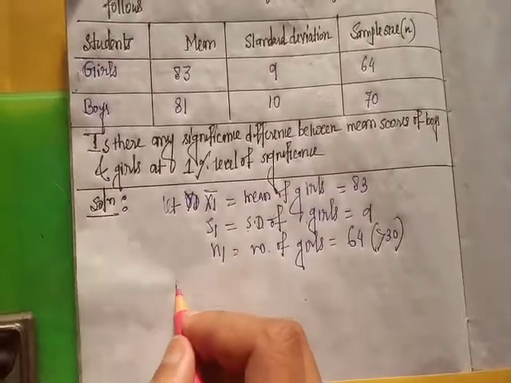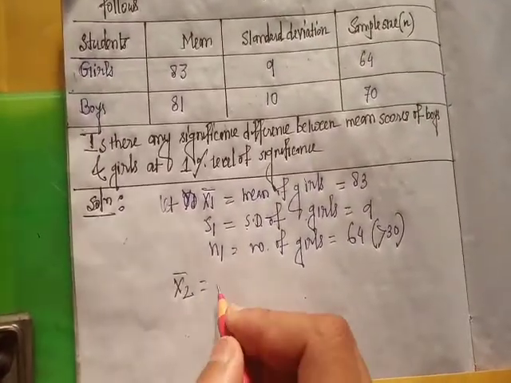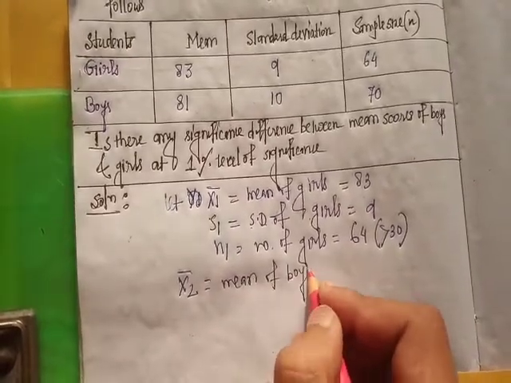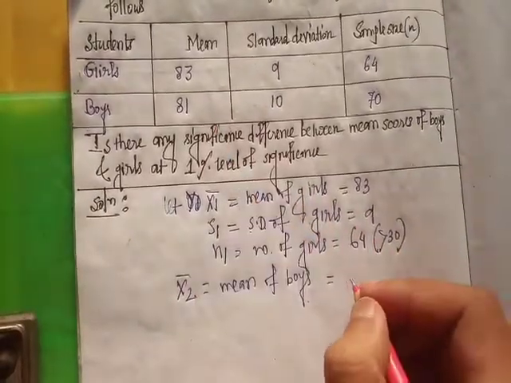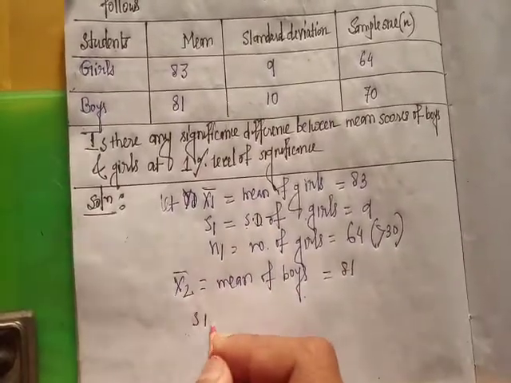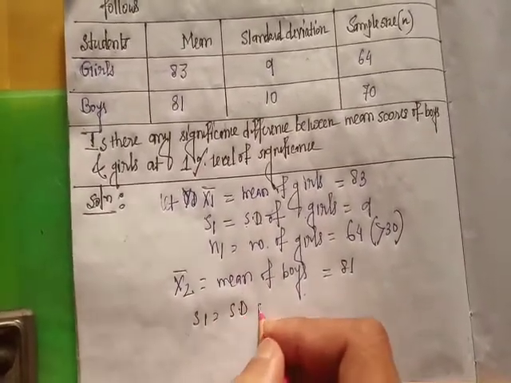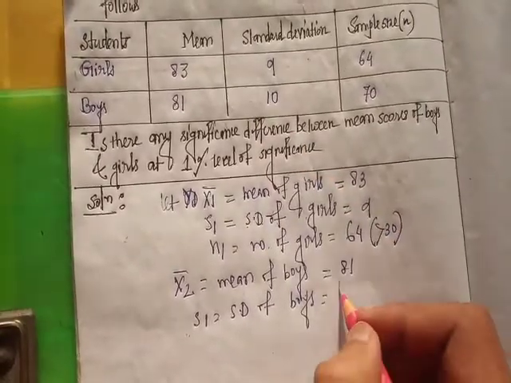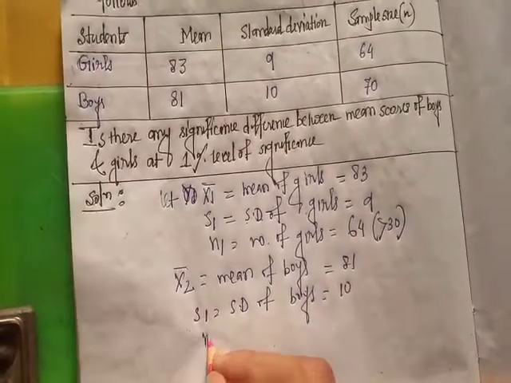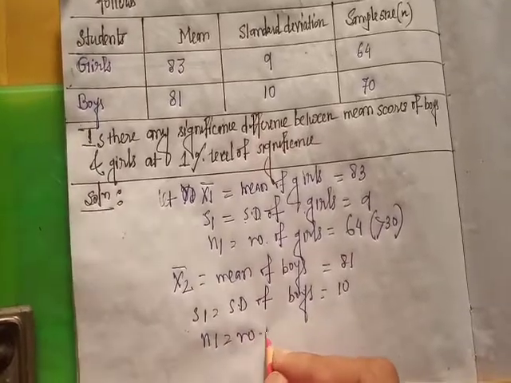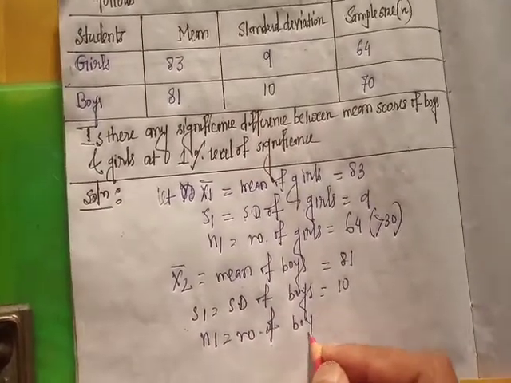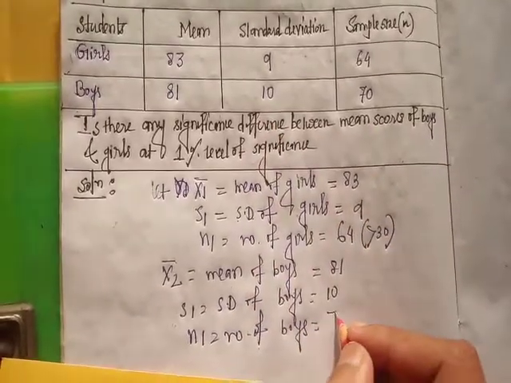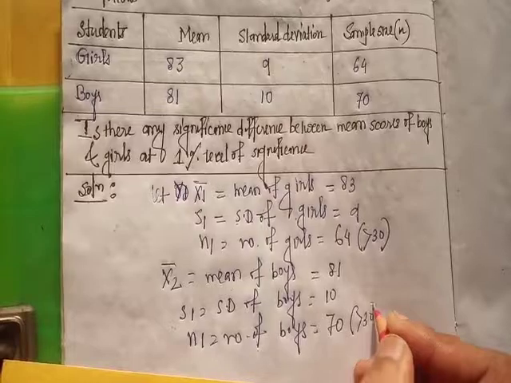Similarly, x2 bar is the mean of boys, which is 81, S2 is the standard deviation of boys, which is 10, and N2 is the number of boys, which is 70, greater than 30.